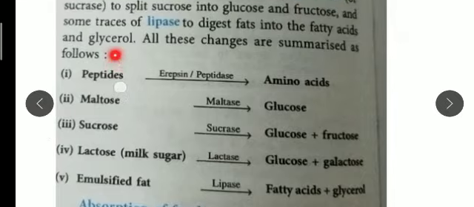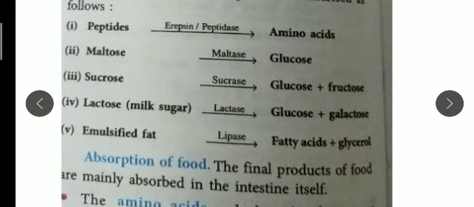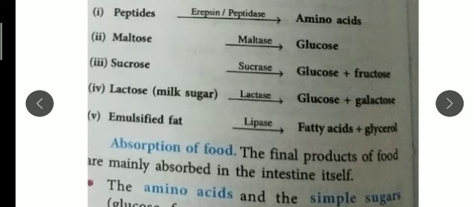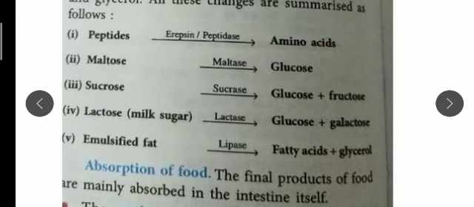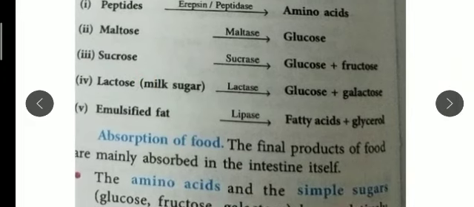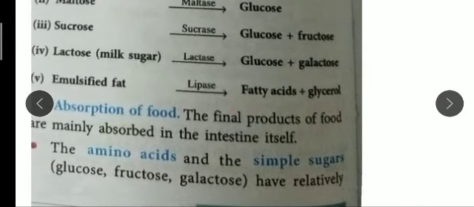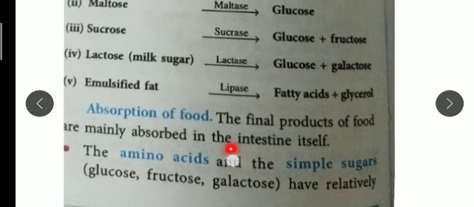All these are complex, and when these enzymes act upon them, they convert them into smaller ones: amino acid, glucose, galactose, fructose, fatty acid and glycerol. In this form our villi can easily absorb these simpler compounds and substances. The next step after converting the complex into simpler forms by different enzymes is absorption of food. Final absorption of food takes place inside the small intestine itself.